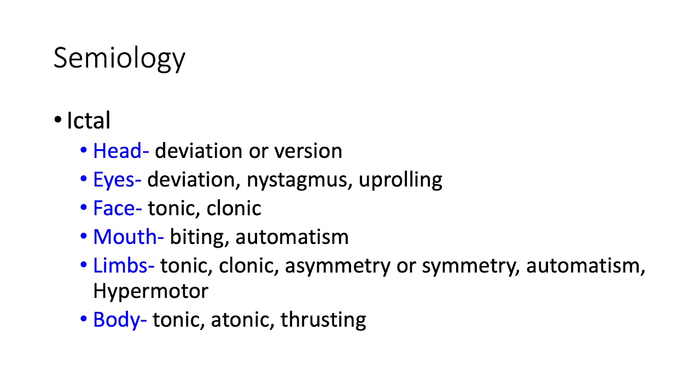In description of the body, atonic seizures are usually seen in drop attacks, but sometimes you will see tonic contractions of the neck, causing neck flexion, or tonic contraction of the abdominal muscles, causing the patients to sit up or to bend their body. Thrusting can be seen in frontal lobe epilepsy, but is commonly described in those with psychogenic non-epileptic seizures.